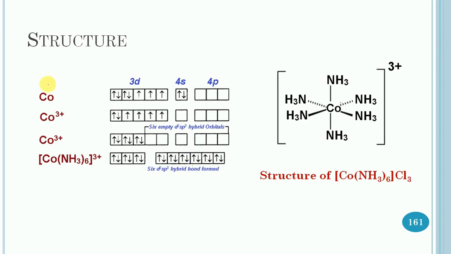So cobalt has atomic number 27, and in the ground state the electronic configuration of cobalt is represented by these orbitals. It has 7 electrons in the 3d orbital and 2 electrons in the 4s orbital. In the complex, cobalt is 3 positive, and it is formed by the loss of these 3 electrons, 2 from 4s and 1 from 3d. So it is the electronic configuration for cobalt 3 positive in the ground state.